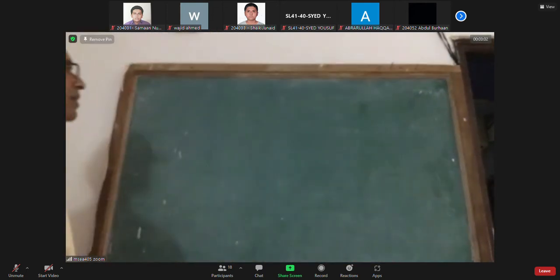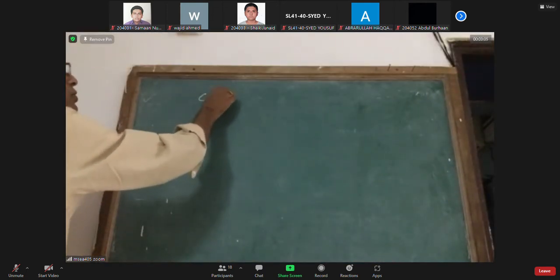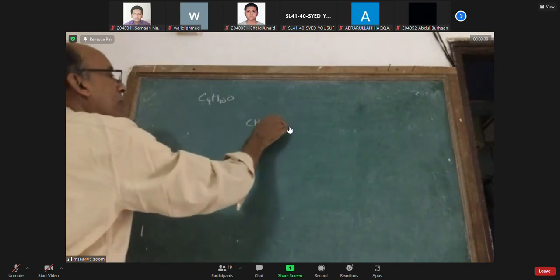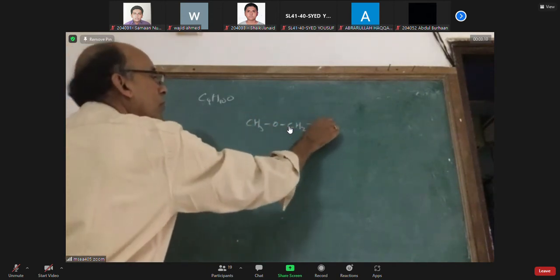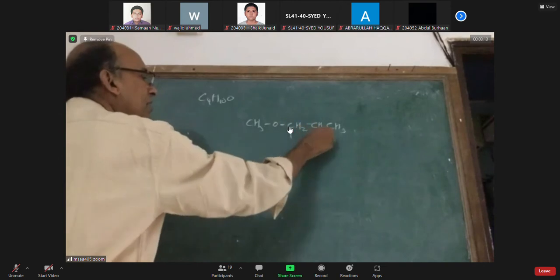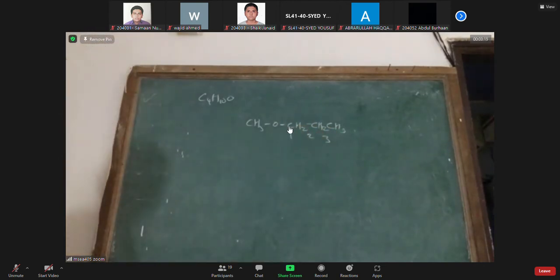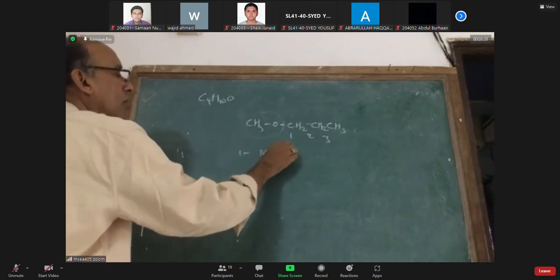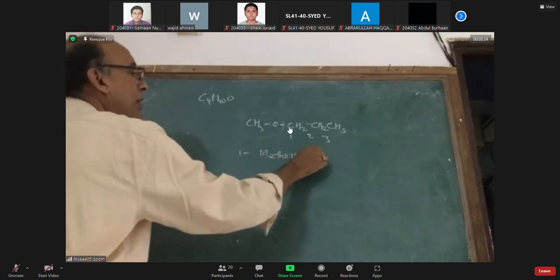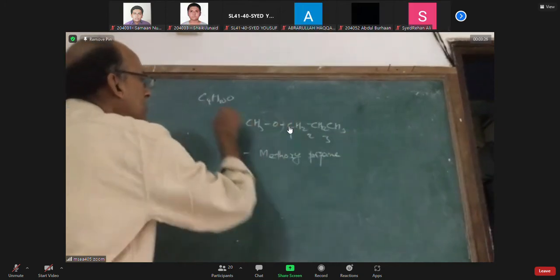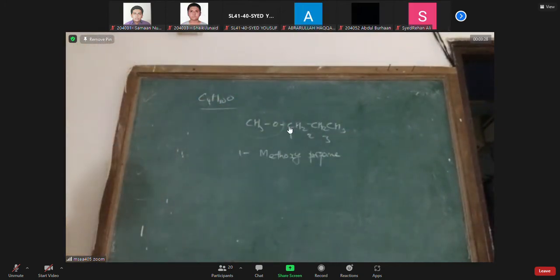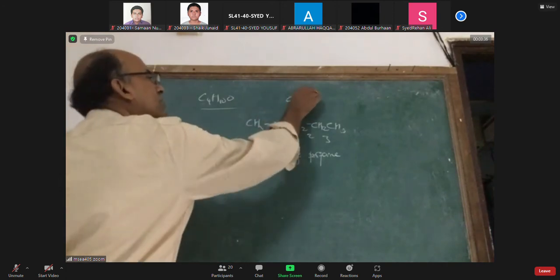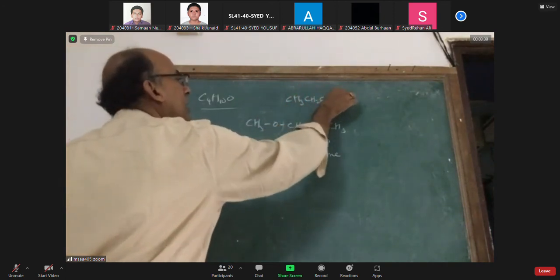Ladies and gentlemen, with the formula C4H10O, I can also think of this compound. It has a 3 carbon chain like propane and the first carbon has a methoxy group. It is called 1-methoxypropane. It means this compound has no alcohol functional group, no OH group. The formula is the same. Therefore, the compound which we have written some time back is a butyl alcohol.